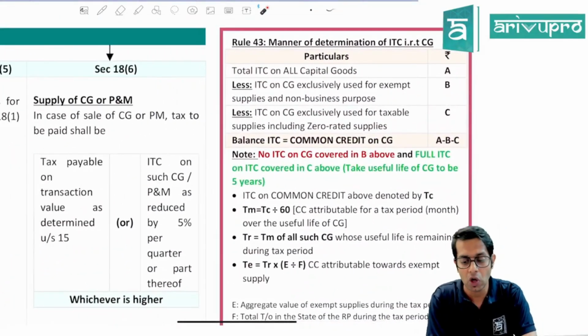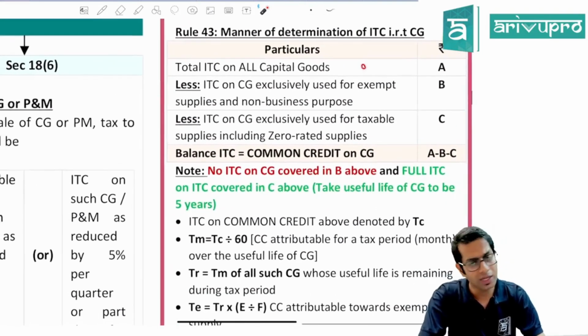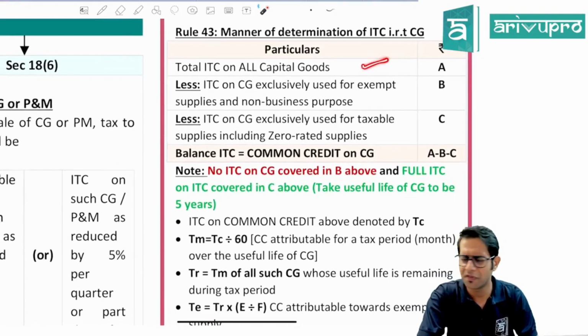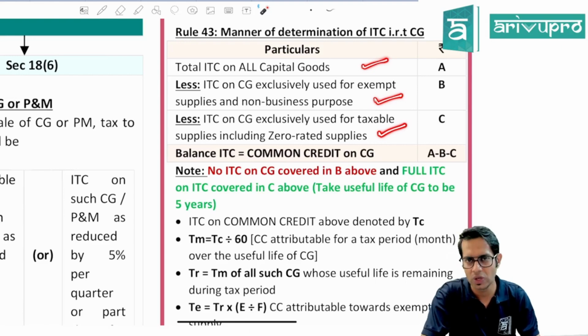Rule number 43 talks about the manner of determination of input tax rate in respect to capital goods. In respect of capital goods, what is it telling, sir? You take the total input tax rate on capital goods, all the different types of capital goods. From that, subtract the ITC on capital goods which is exclusively used for making exempt supply. Subtract the ITC on capital goods which is exclusively used for making taxable supplies, including zero rate supply.